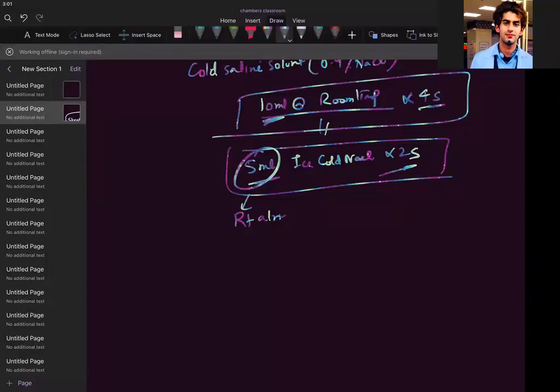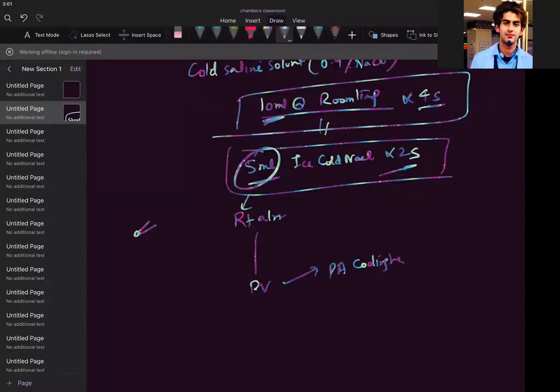And then when you inject this cold saline, it will mix with the blood. And that blood will go into the right ventricle, and then into the pulmonary artery. And there it will be cooling the blood also. The blood temperature is then measured by this thermistor catheter. So at the tip of the Swan-Ganz catheter, I can measure the temperature.